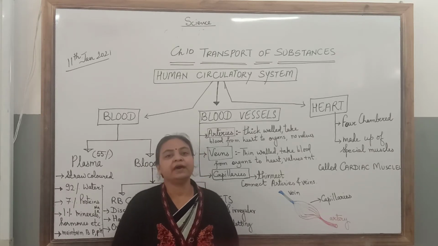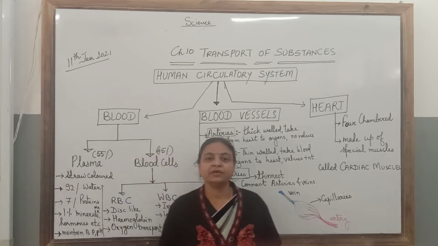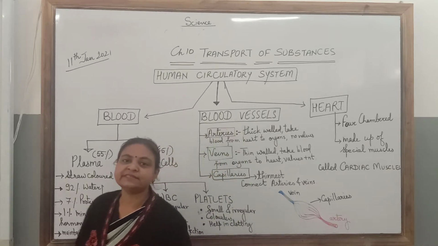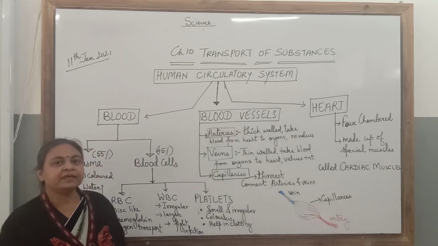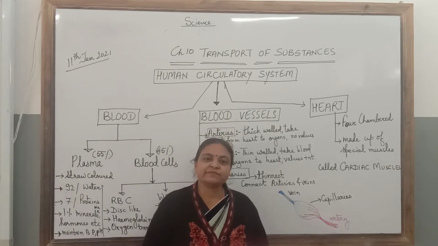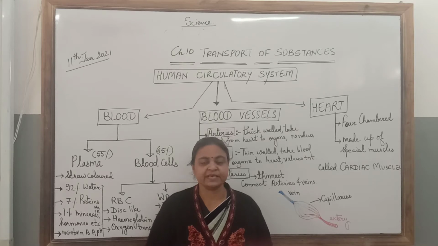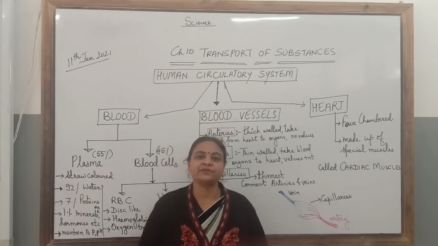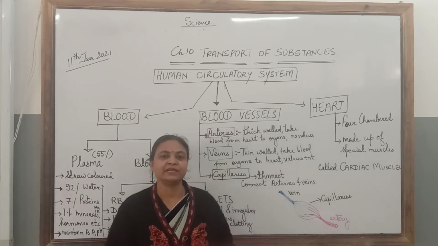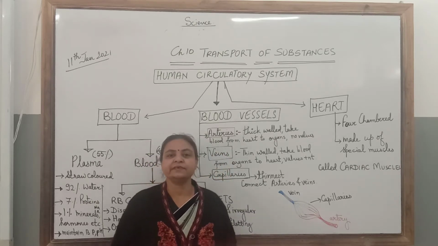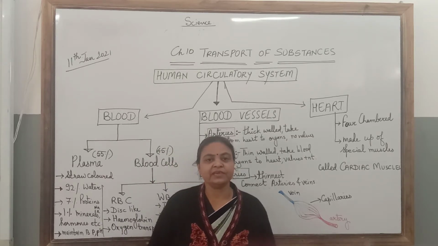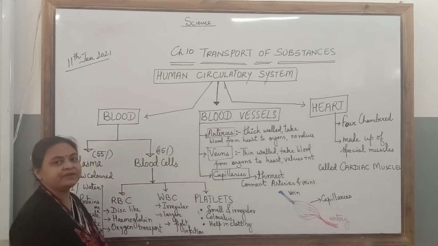But in higher organisms with large number of cells, that is multicellular organisms, this system is very complex. There is a special organ system meant for the transport of substances in multicellular organisms. This system is known as circulatory system. So we can say that circulatory system is the system that helps in the transport of various substances across the body in multicellular organisms. Today we shall study human circulatory system.